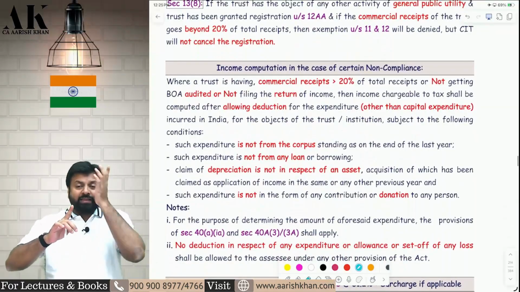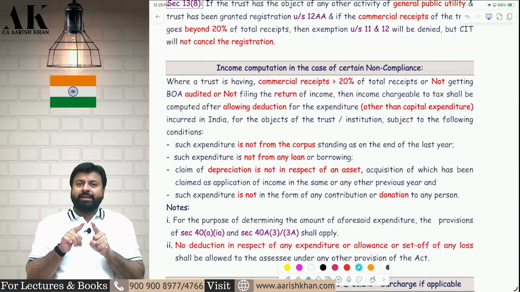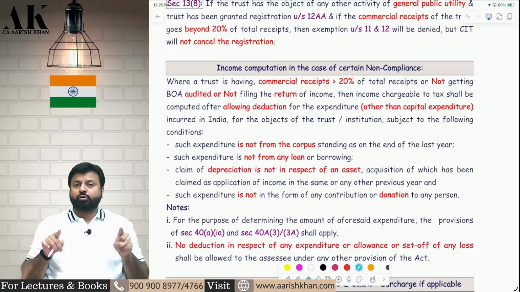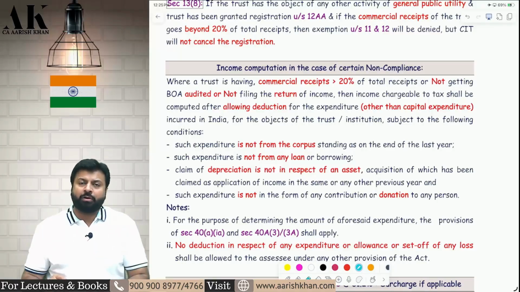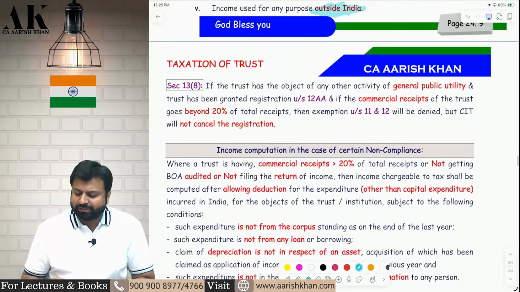So this is what the interlinking of section 13, section 11(3), 271A, 56(2)(10) and 115BBI is all about. I hope it is clear to all of you. Now a small issue is there. I will address that and then I will go ahead with the next part.